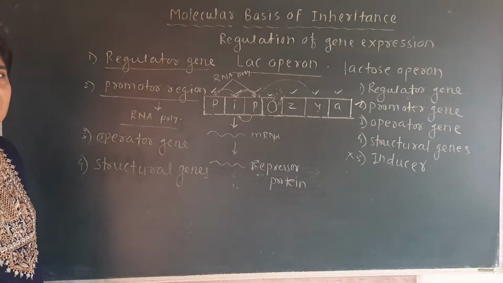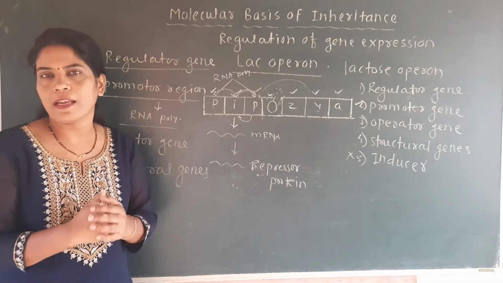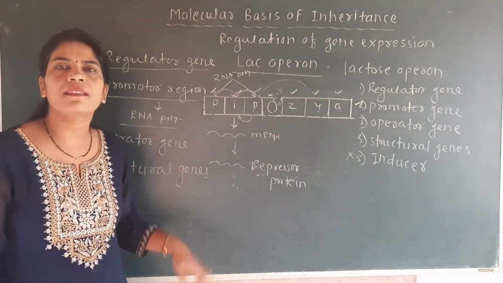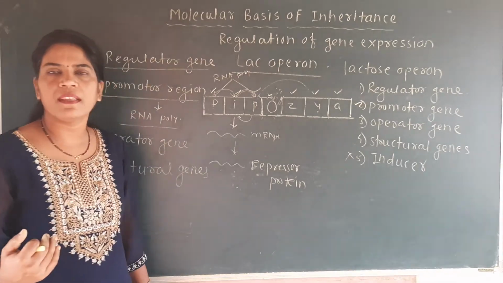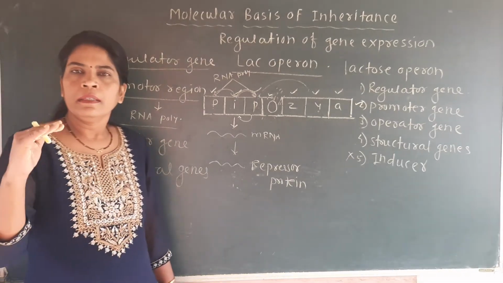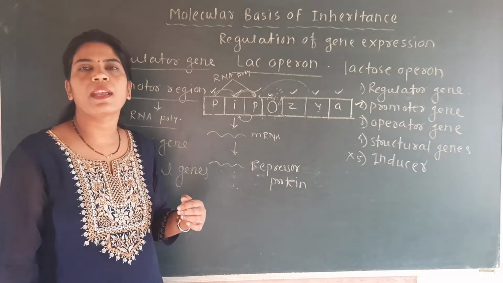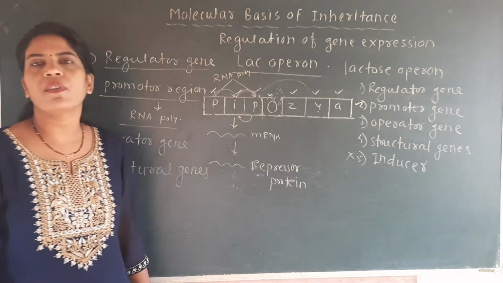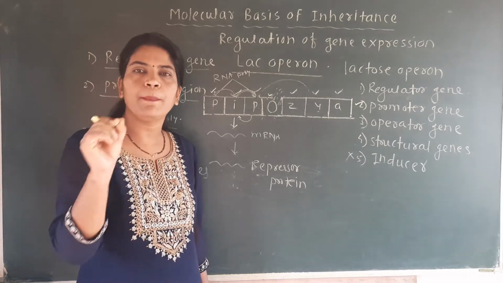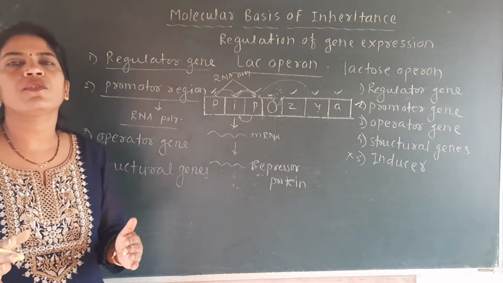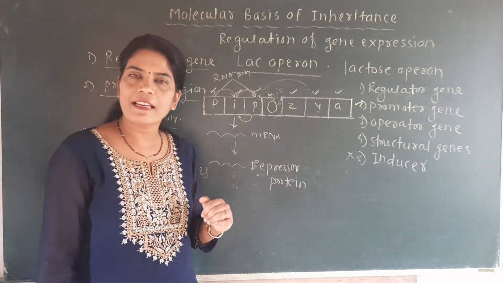So the structural genes, what is important for the structural genes? Structural genes are polycistronic type, because it is an example of the prokaryotic. In our previous 2 to 3 lectures we have also seen that in eukaryotic organisms, structural genes are monocistronic, while in a prokaryotic organism, structural genes are polycistronic. And one trick I have given to you: PP is linking, means polycistronic is related to prokaryotic, and opposite to it, monocistronic is related to eukaryotic.